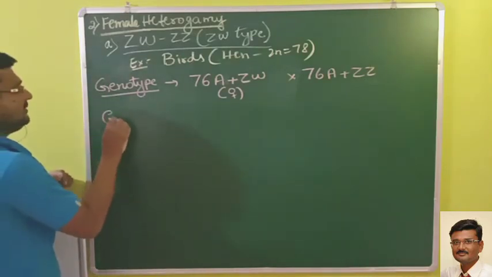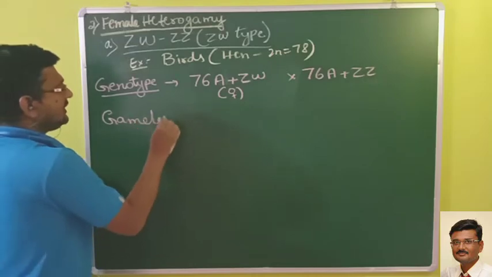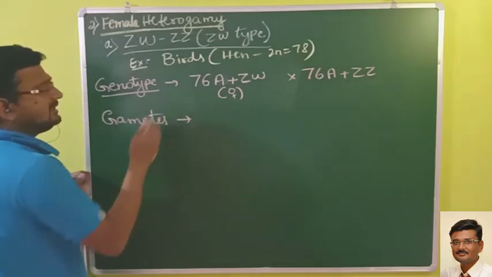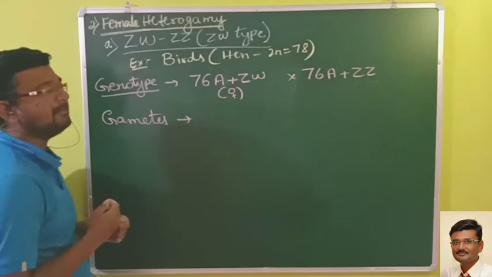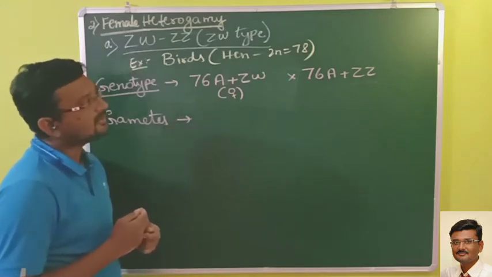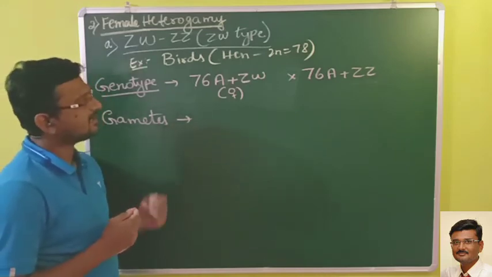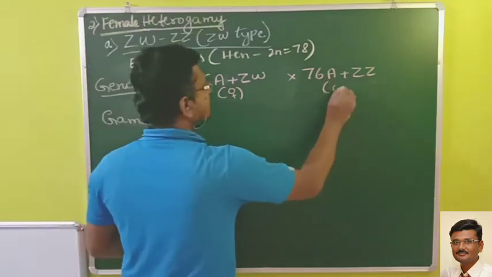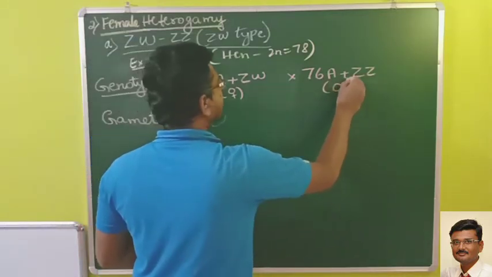Okay. Now gametes. Here you can see the males will produce similar types of gametes, but the females will produce different types of gametes.